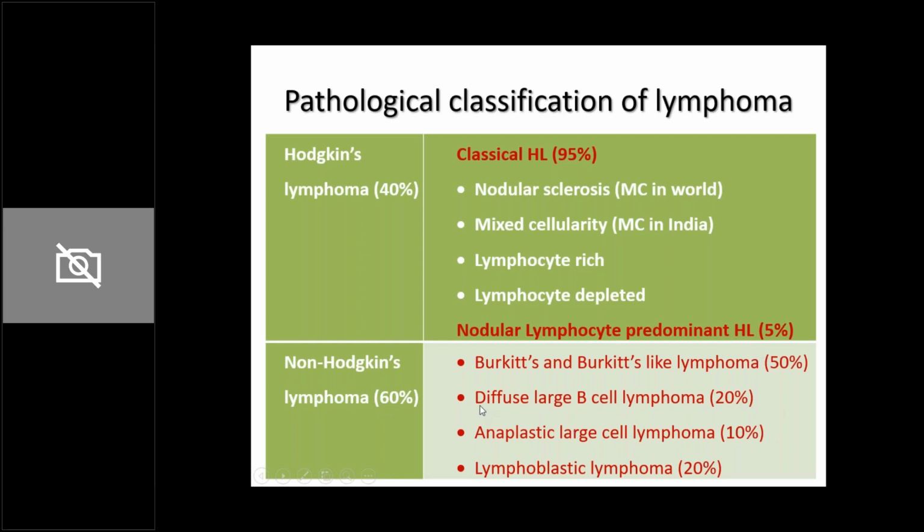Then you have diffuse large B-cell lymphoma, which is present in 20%. Again, it is aggressive. Then you have anaplastic large cell lymphoma. This is one of the more indolent, slow growing forms of lymphoma, which usually will present with skin lesions. It can also present with abnormal, unexpected site involvement like bony involvement. And then you have lymphoblastic lymphoma. This is again very aggressive, and this particular subtype of non-Hodgkin's lymphoma is actually treated like acute leukemia. The rest of the non-Hodgkin's lymphomas are treated on a separate protocol, whereas lymphoblastic lymphoma is treated like a leukemia.